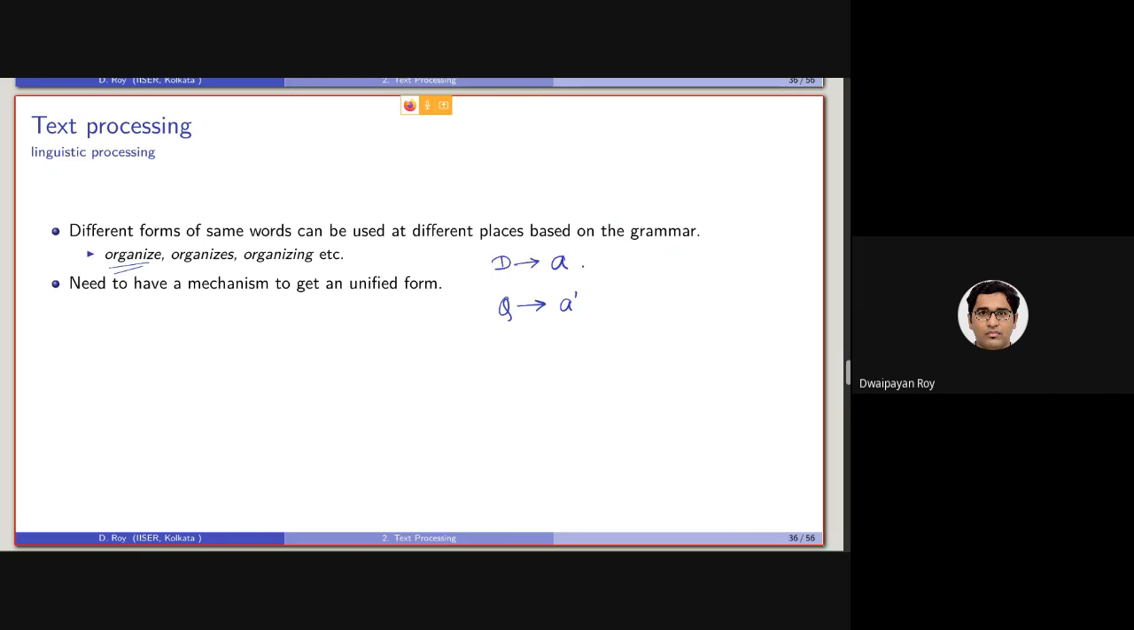So we need a mechanism which will be transforming this into this, or which will be transforming this into a form, say B, and which will also be transforming A prime into the same form B, such that when we are representing the document, if we encounter the term A, we will be transforming it into B. And while querying, if we encounter a term A prime, it will again be transformed into B, such that there will be an overlap between the document and the query.